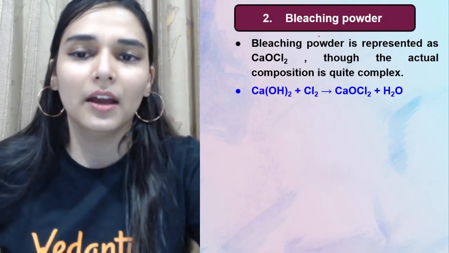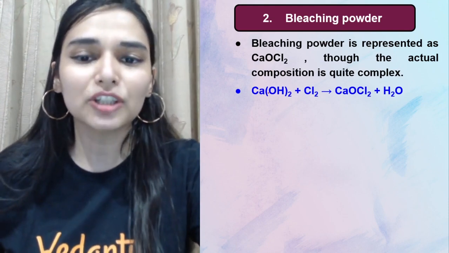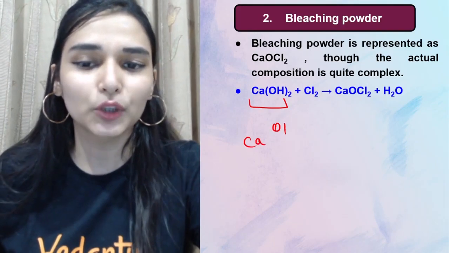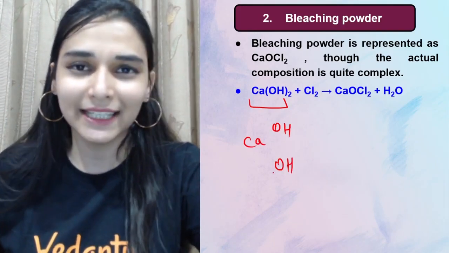ठीक है. The next is bleaching powder. Bleaching powder का preparation is very easy. You have to take calcium hydroxide. ये तो easy है, देख लो. I am writing it like this.